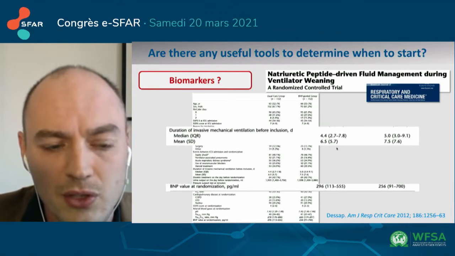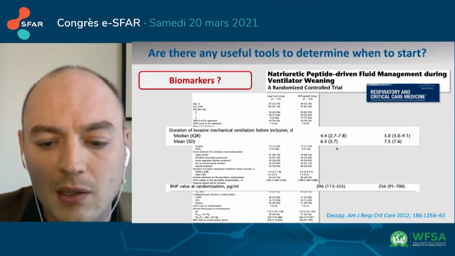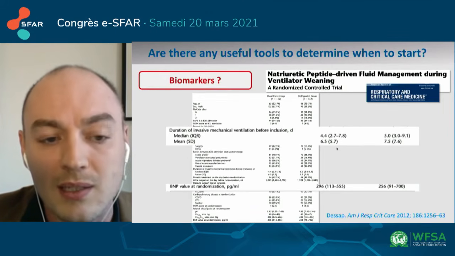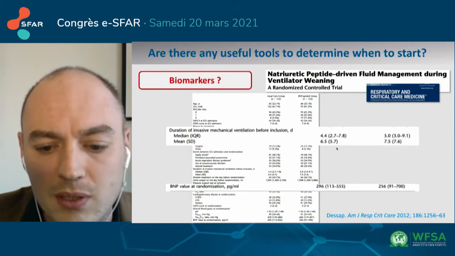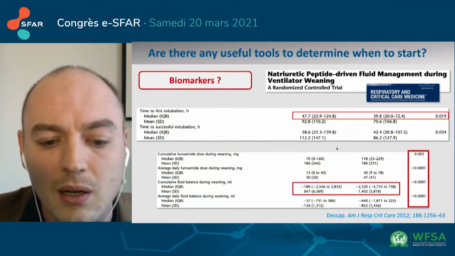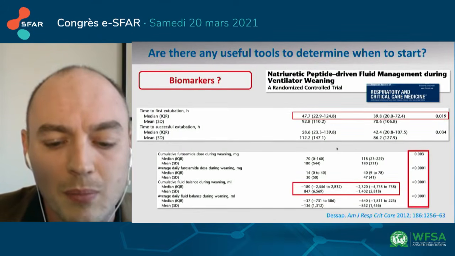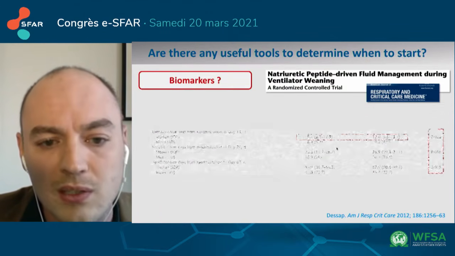The intervention group was, of course, aware of those levels. In this group, furosemide and acetazolamide were given more often and in higher doses than in the control group, resulting in a more negative median fluid balance during weaning and more successful weaning.